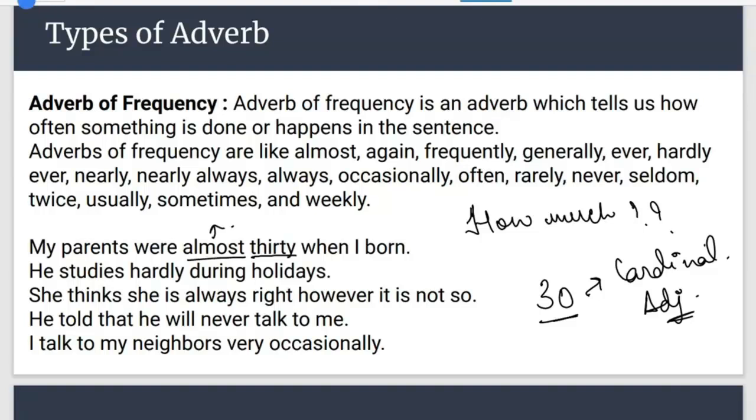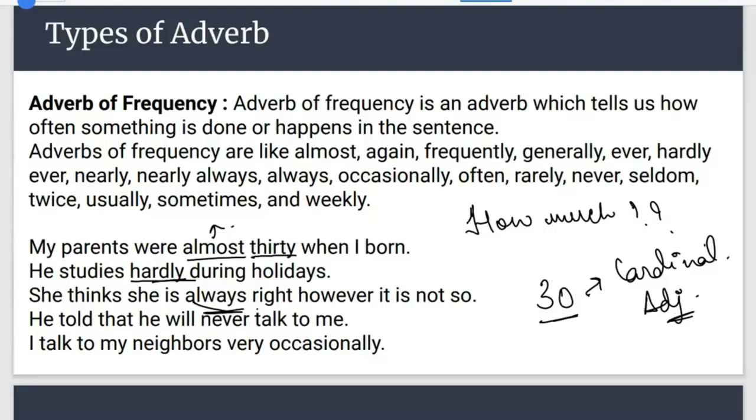You guys are right. Let's talk about question number 2. He studies hardly during holidays. Now in this sentence, what is the adverb of frequency? Hardly is the answer. Very good, guys. She thinks she is always right. However, it is not so. What is the adverb of frequency here? Always is the adverb of frequency. Very good.